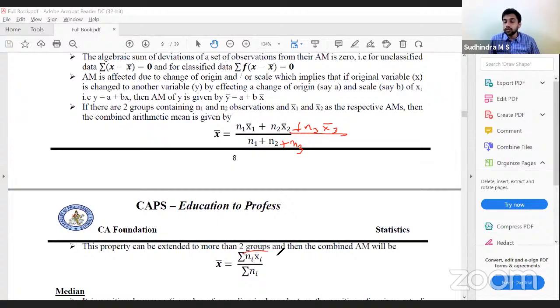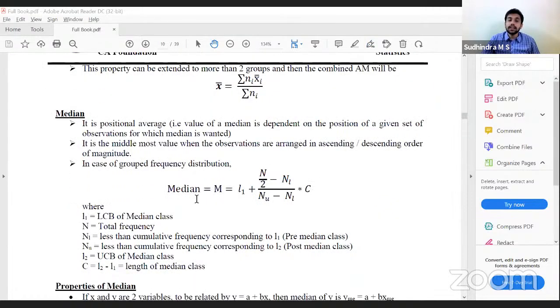So if it is more than two groups, it would be summation ni xi bar, where i depends on the number of sets we have, divided by summation ni. This is about arithmetic mean. Any doubts in this? No, sir. Can I move on to the next one? Median. Yes, sir. Median, simple.